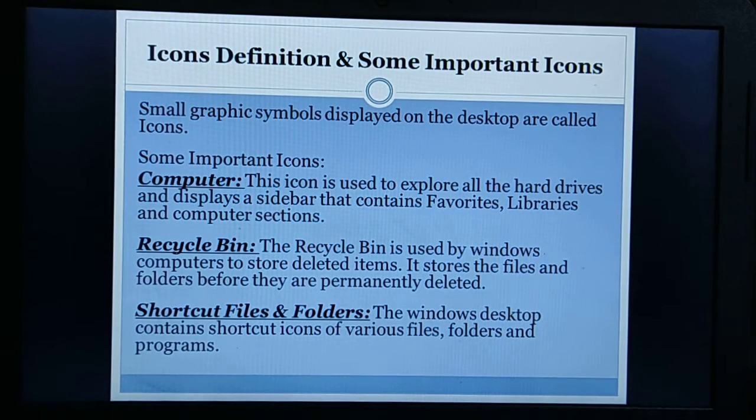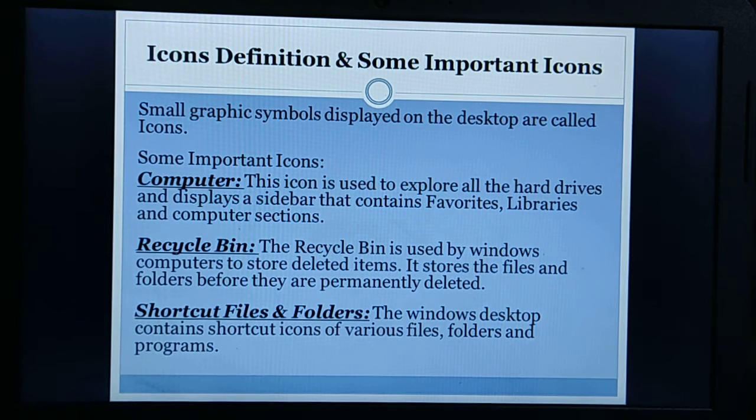Next is icons. So what is an icon? Icons are the small graphic symbols that are displayed on the desktop.